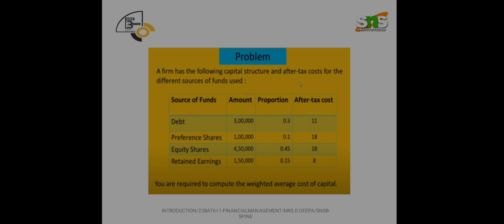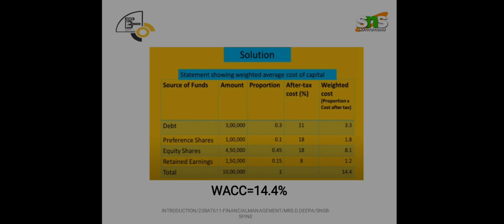Now our part is to find out the weighted average cost of capital. How do we calculate this? Simply by multiplying proportion with after tax cost.